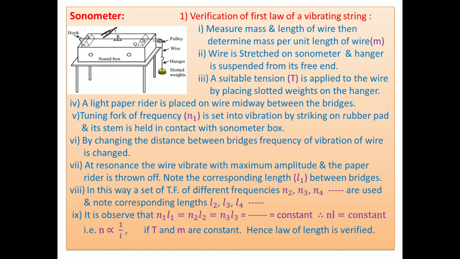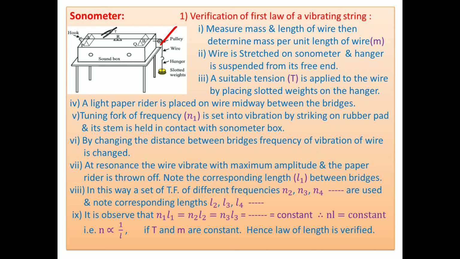A metal wire of uniform cross section is fixed at one end. Any metal wire we consider. Here is a hook as shown in the figure. It is the fixed end of the box, and this metal wire is passed over the bridges P and Q, and thereafter it is passed over a pulley.